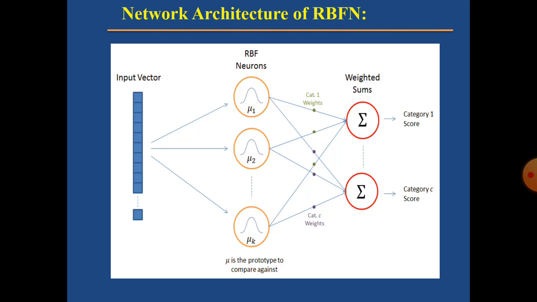It produces an output between 0 and 1, which is a measure of similarity. If the input vector is similar or equal to the prototype, then the output of that RBF neuron will be 1. Otherwise, it will be 0. The shape of the RBF neuron response is a bell curve, which is clearly shown. The neuron's response value is also called its activation value.